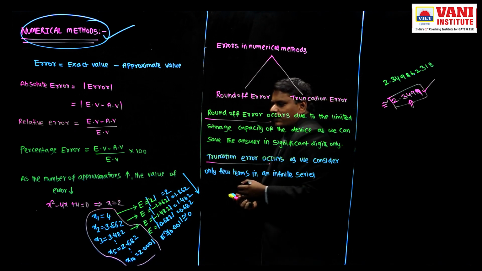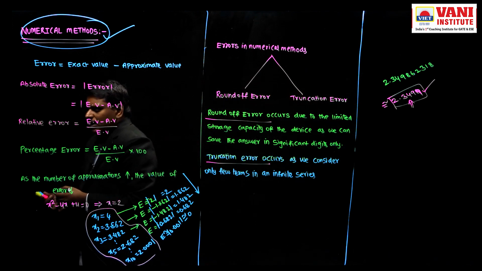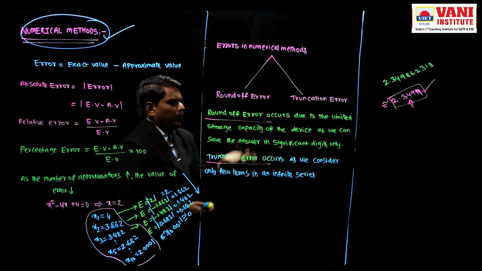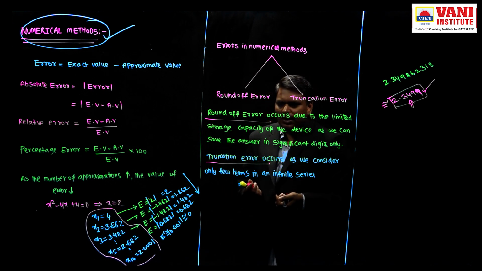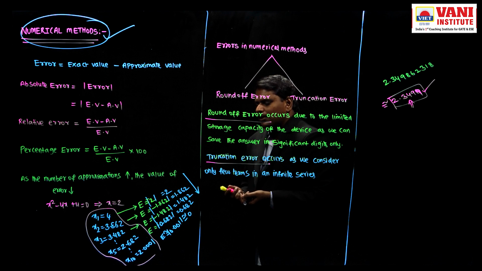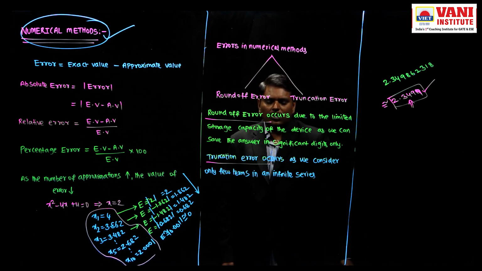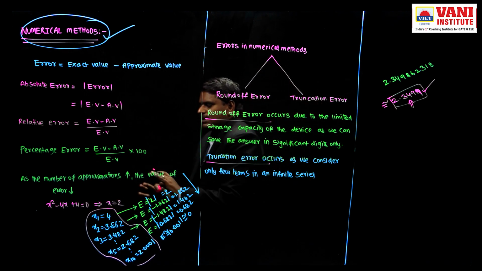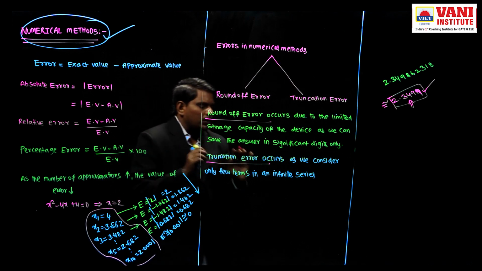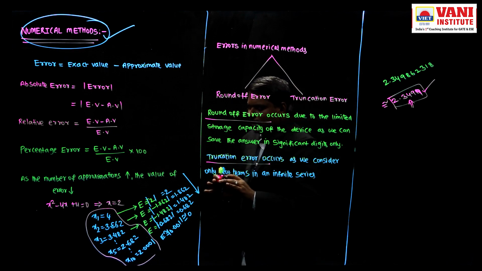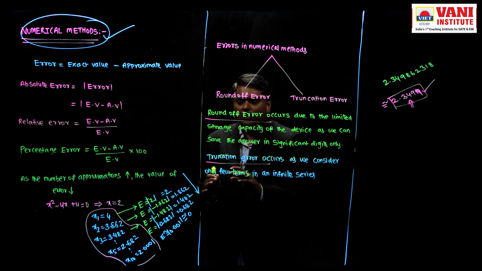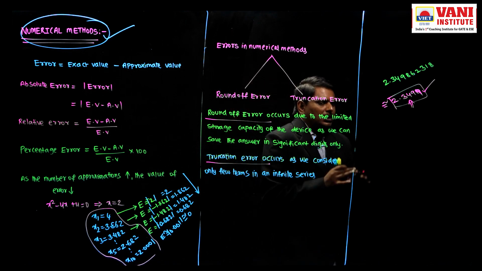Already I told you, the disadvantage of numerical methods is that errors are present. How to reduce the error? Increase the number of approximations. As the number of approximations increases, the value of error decreases. If I consider a large number of approximations, then numerical methods also give exact answers. So these are the two types of errors, round-off error as well as truncation error. This is the introduction part to numerical methods. We study numerical methods because we cannot solve higher order polynomials or transcendental equations by using analytical methods. These drawbacks are overcome by using numerical methods.